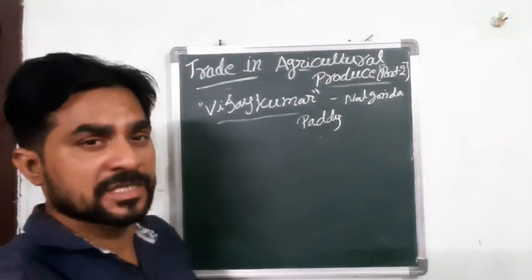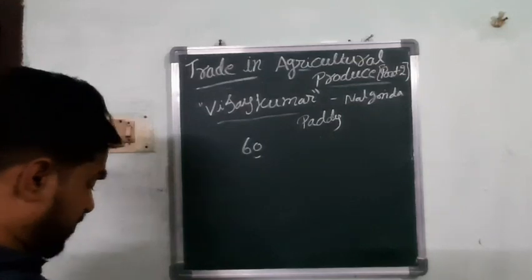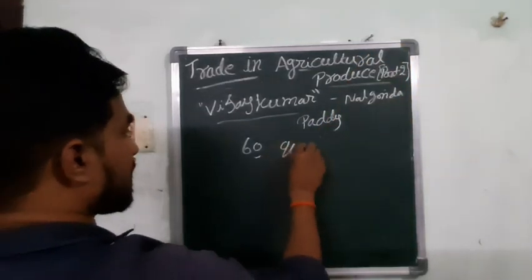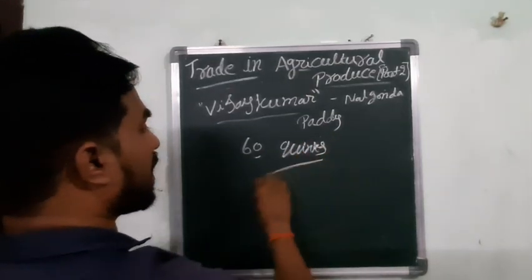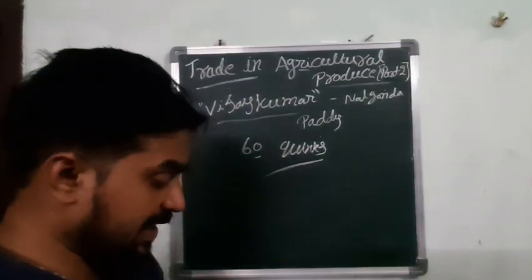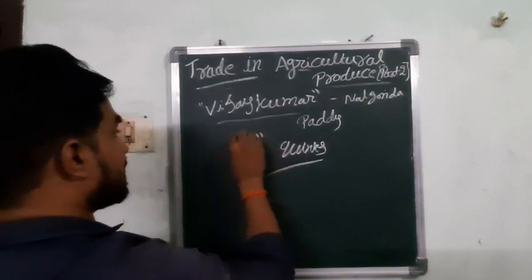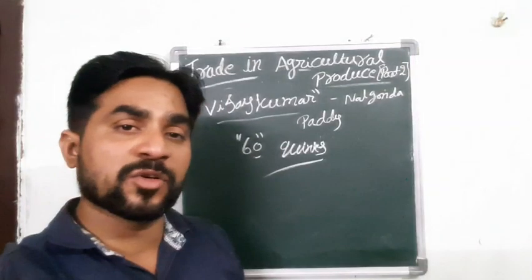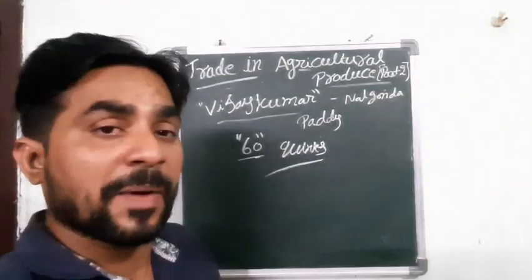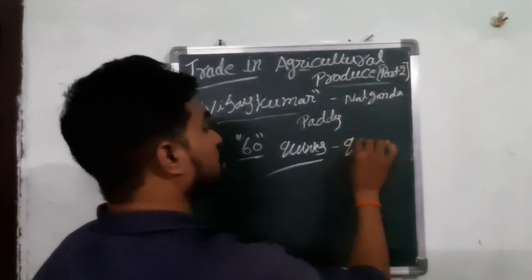This year, for example, he got 60 quintals. What do we mean by quintal? A quintal means 100 kgs. So this year Vijay Kumar got a very good harvest. He got 60 quintals of paddy in his farmland, and also of very good quality.